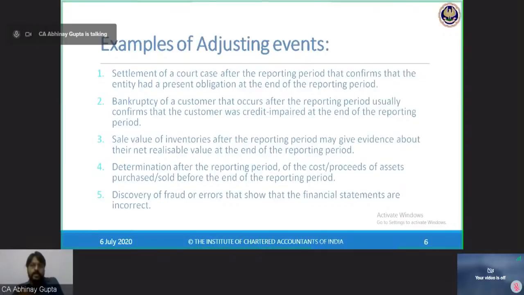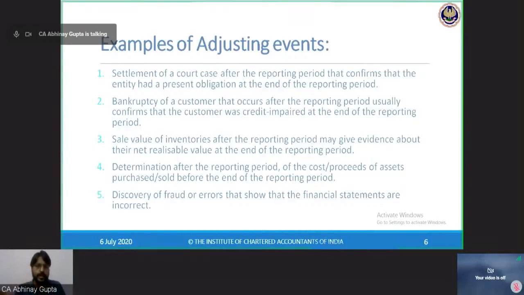So I am determining the total cost, and by the end of 31st March I did not receive these invoices, so I was not able to determine the correct cost which I actually incurred for the purchase of these items. In the month of April, when I received the invoices, on that basis I will be adjusting and taking the effect of these items in my financial statements.